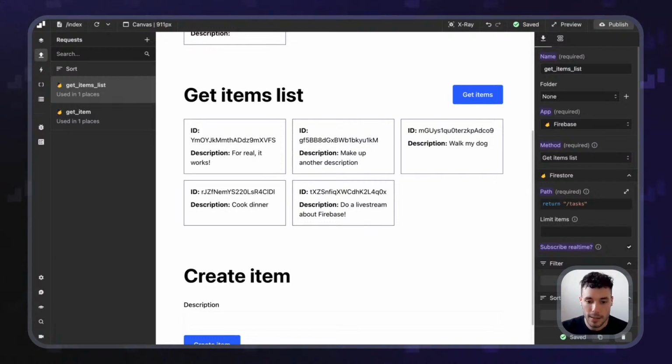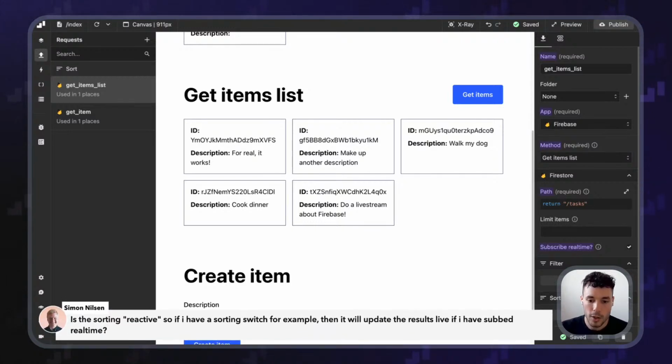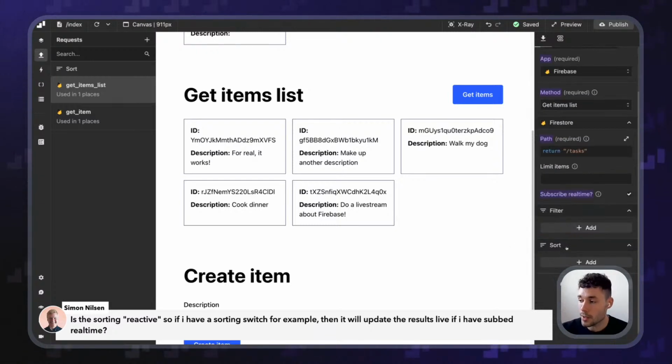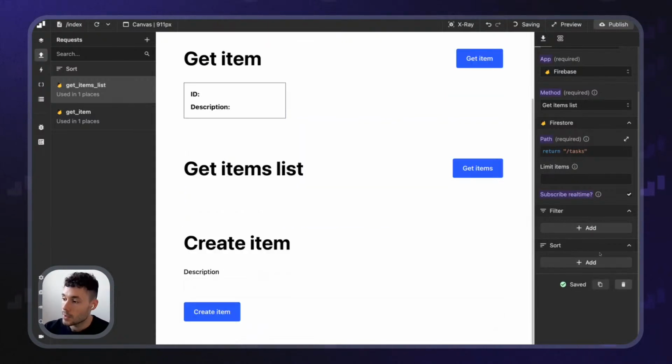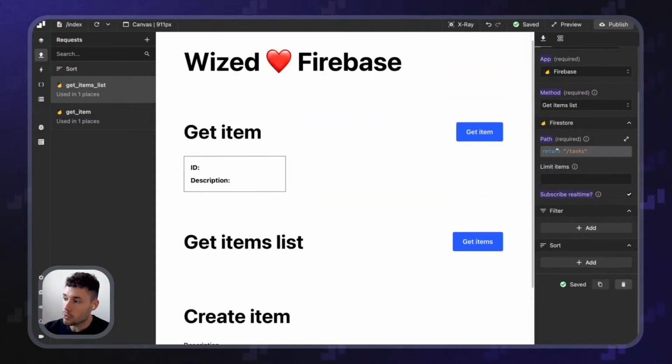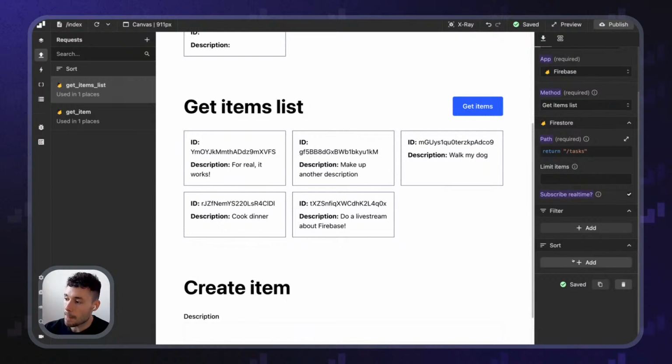Simon is asking, is the sorting reactive? So if I have a sorting switch, for example, then will it update results live if I have subscribe real time? Yes, it is. Let's do it. Let's imagine that I want to sort. Okay, let's look at the items again. So let's create a sorting condition.